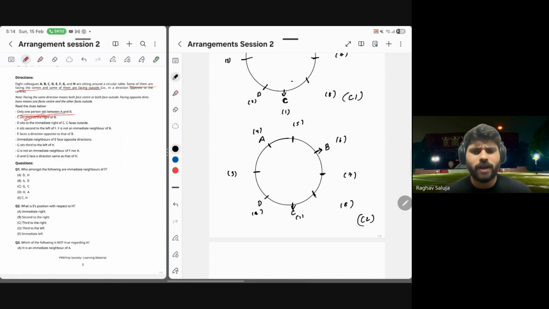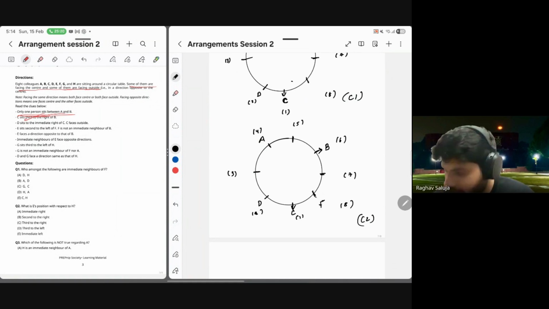Tick. Done. F is not an immediate neighbor of B. If F is not an immediate neighbor of B, what are the positions left for F? F can come at position 8, position 4 or position 3, but position 4 is occupied. So F can either come at position 8 or position 3.